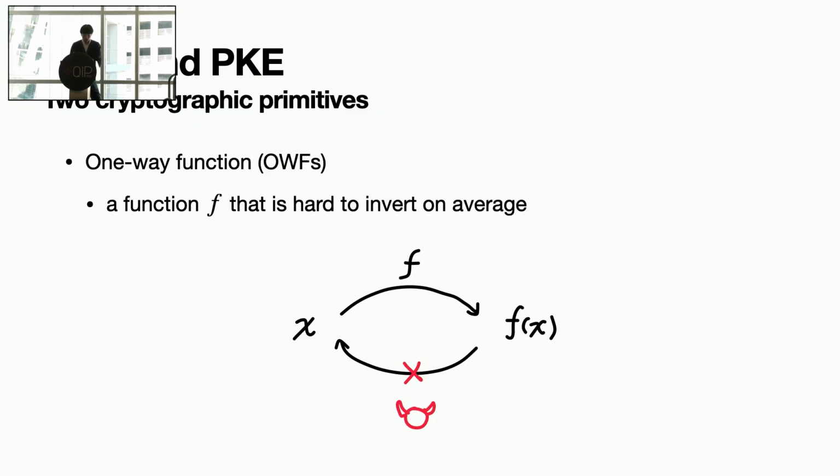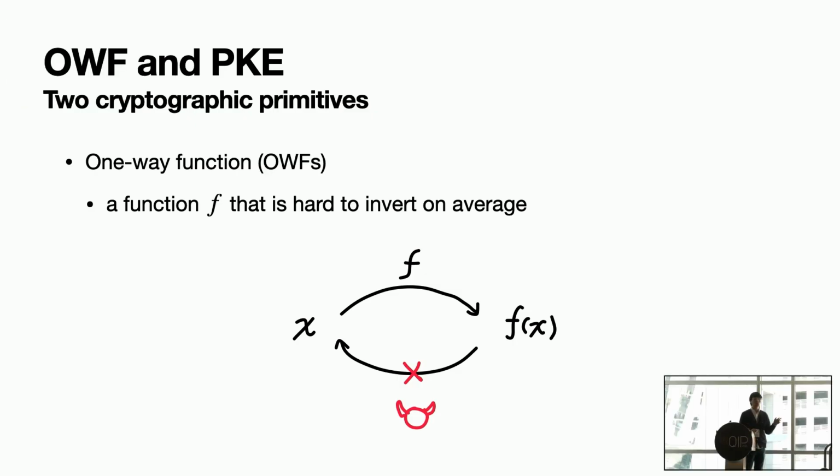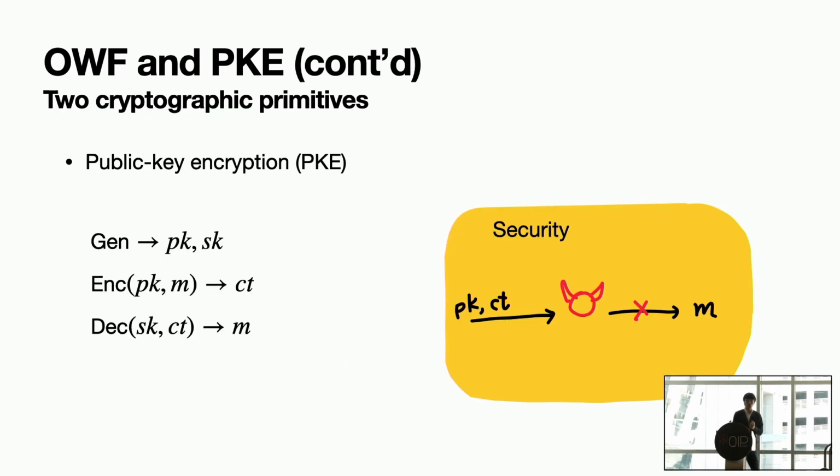All right. So let's very briefly recap what one-way functions and public key encryptions are. One-way functions are basically a function which you can evaluate on any input efficiently. But when you are given an image, it is hard to invert. Okay, so from that picture, it's easy to go from the left-hand side to the right-hand side. But if you want to go backward, it's very difficult computationally. Okay. And what is public key encryption? Public key encryption has 3 different procedures.